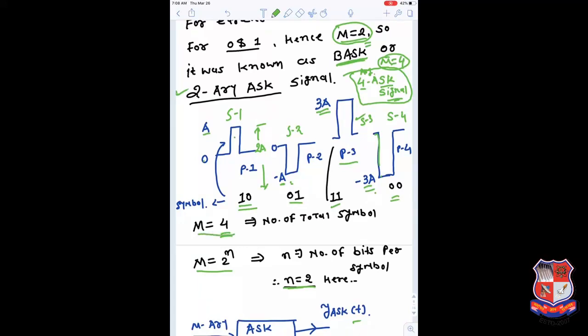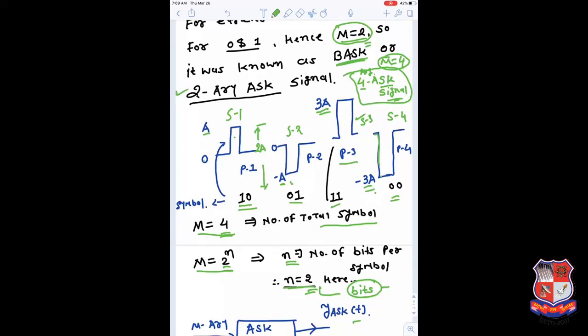So M equal to 4 defines the total number of symbols, and M is equal to 2 raised to n. If we take the logarithm and find the value of n, n is equal to 2 bits, right? So this 2 is the number of bits in a group. So 4 combinations are created here, and for every combination of 2 bits we define a unique symbol. For these unique symbols, the care we have to take is that the minimum distance between two neighboring amplitudes has to be 2a. This is the important concept we have to understand here.